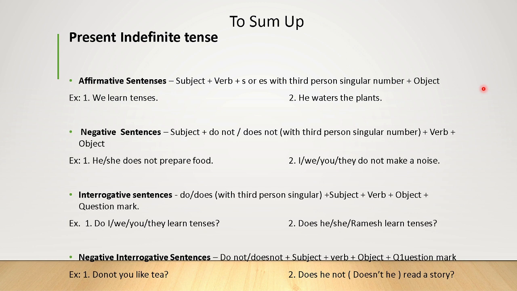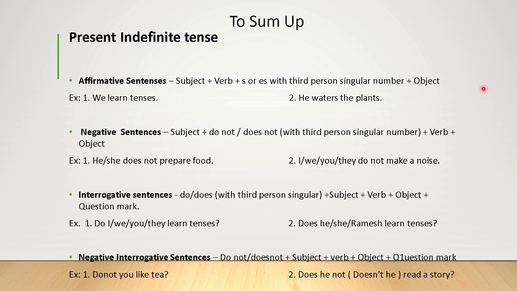For example, do I learn tenses? Do we learn tenses? Do you learn tenses? Do they learn tenses?